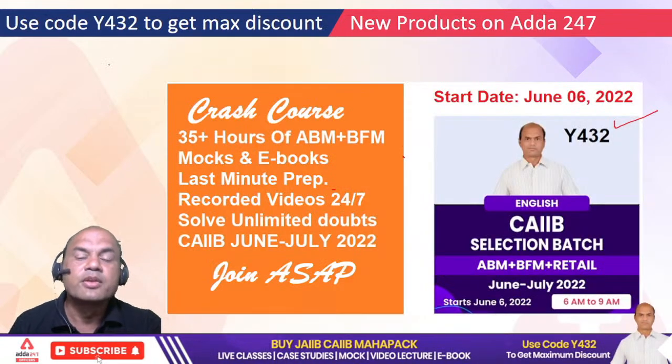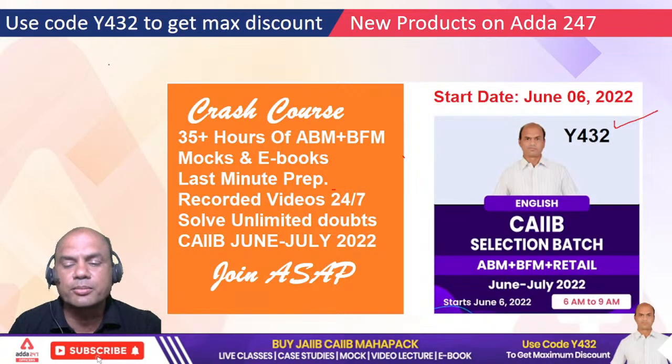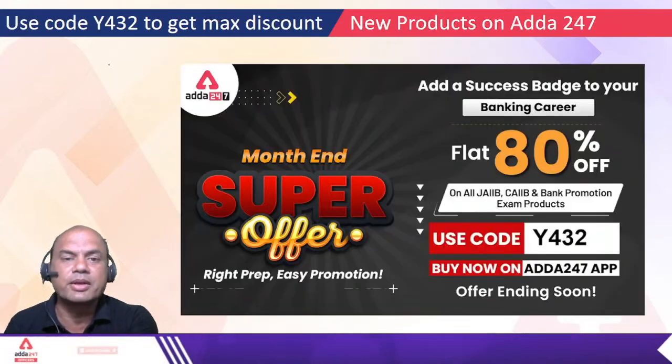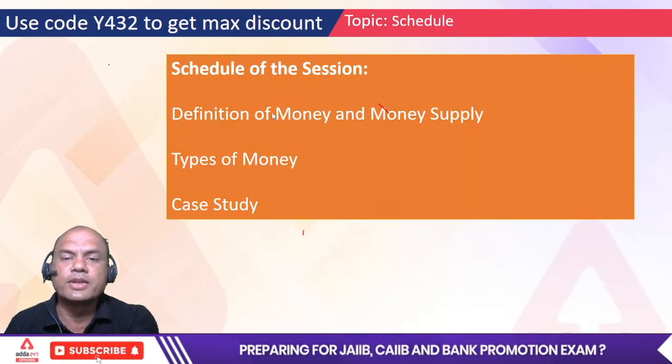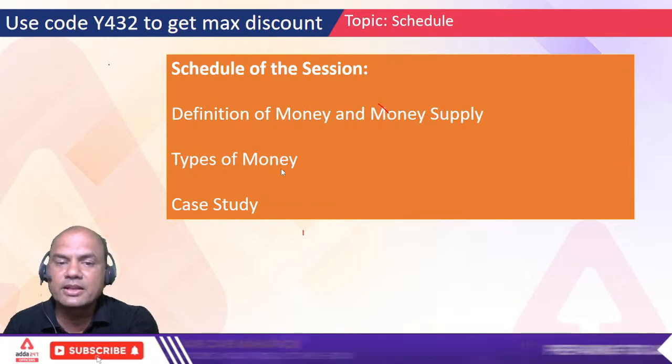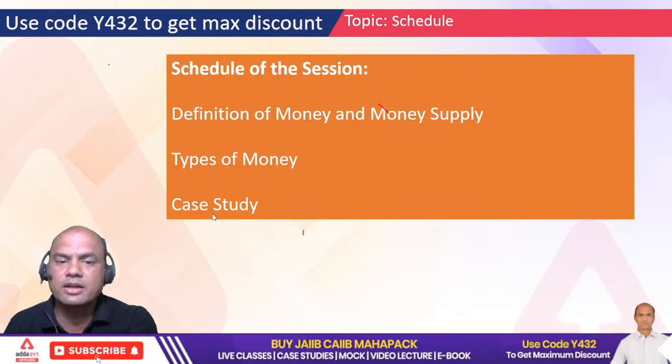Okay. So before going ahead to the next topic, what were the 3 topics? Firstly, remember, what were the 3 topics? Definition and money supply. Types of money, this is the second topic. And third is case study.